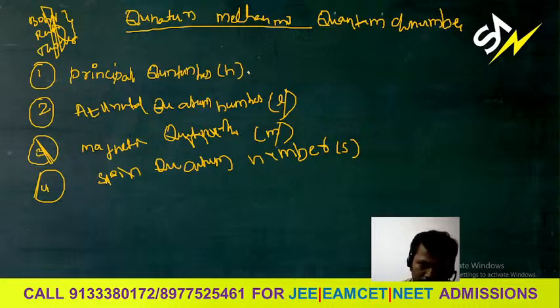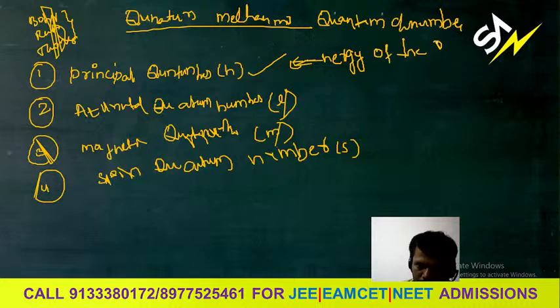The significance of the principal quantum number is that it tells the energy of the orbit.